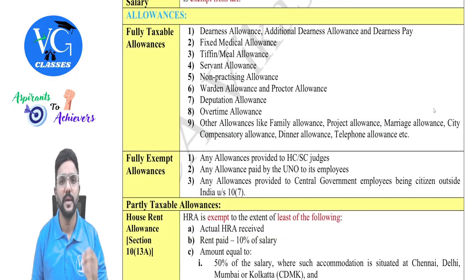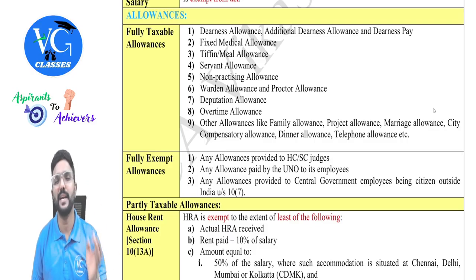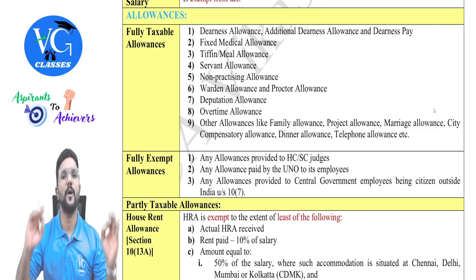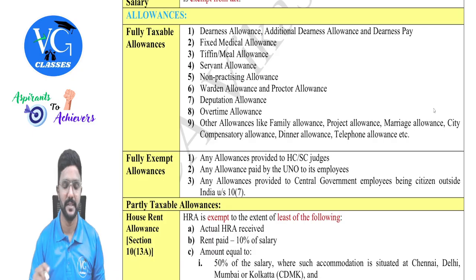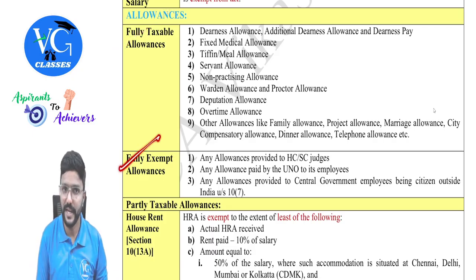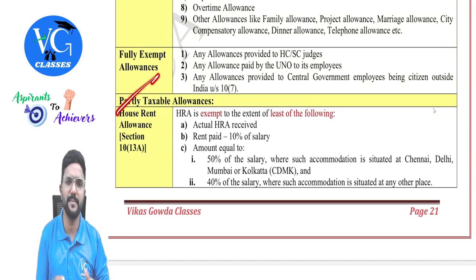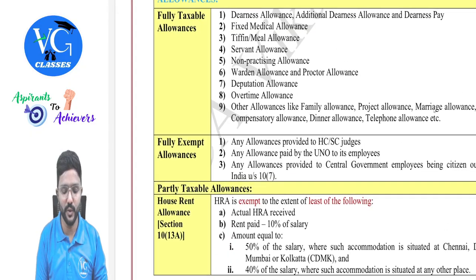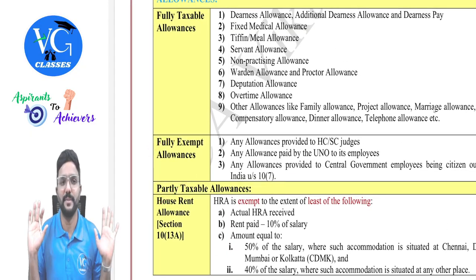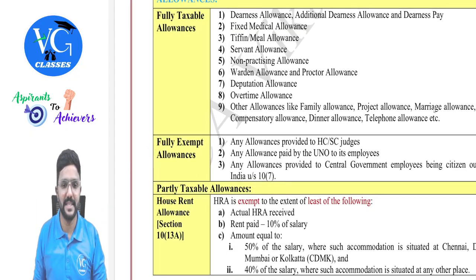What is allowance? Come on. A fixed amount which is given by employer to employee either monthly, quarterly, or yearly, which can be used by the employee for his personal purpose or office related. In that case, for income tax purpose, we need to divide the allowances into three categories, guys. Fully taxable allowances, fully exempt allowances, and partly taxable or partly exempt allowances. So what I would suggest is, remember these two lists. Rest all is taxable, guys.